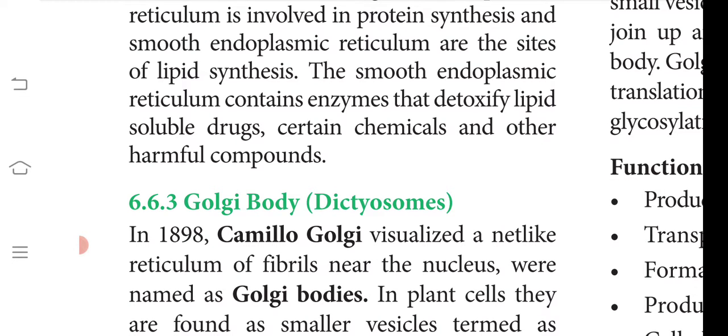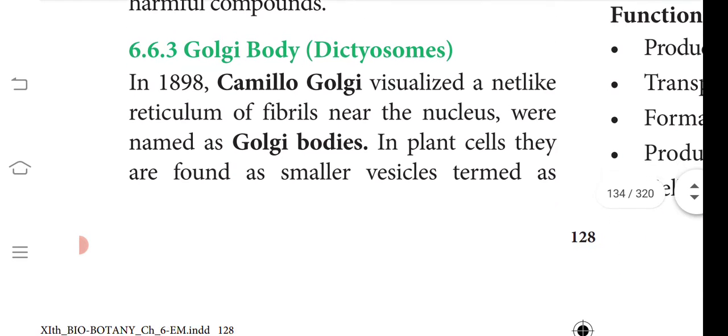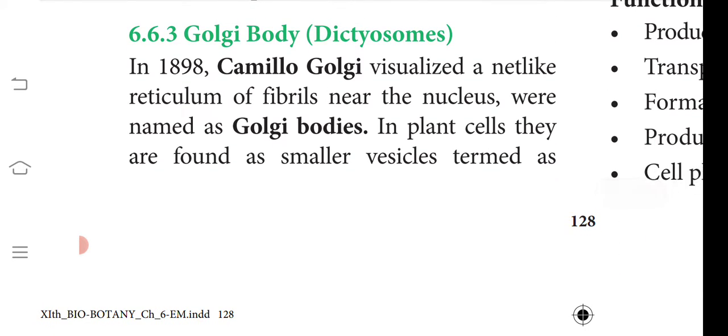Okay, so the smooth endoplasmic reticulum contains enzymes that will detoxify lipid soluble drugs and certain other harmful compounds. So it helps in the detoxification process also. Okay, so far we have learnt about the plasma membrane, cell wall, endomembranes, and the endoplasmic reticulum and its types. Then we are going to learn about the Golgi body.